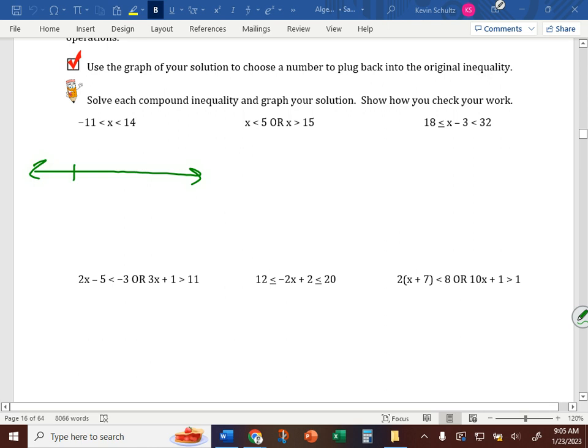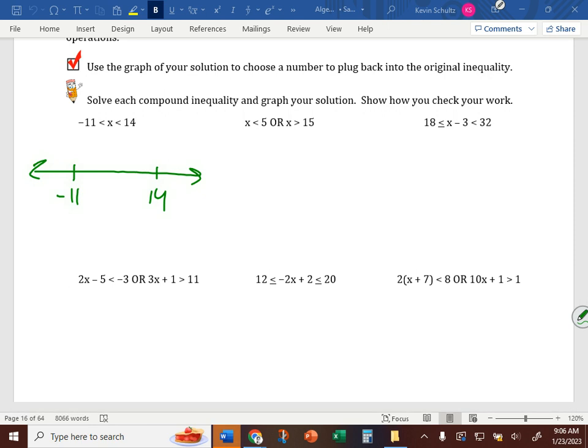We're going to plot negative 11, plot positive 14. What type of circles above each of them? Open. And if x is between negative 11 and 14, we show that by connecting them. That's it. Nathan, give me a value for x that should work.